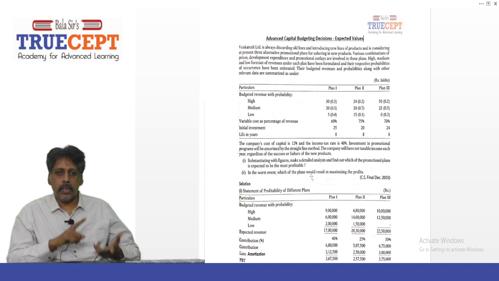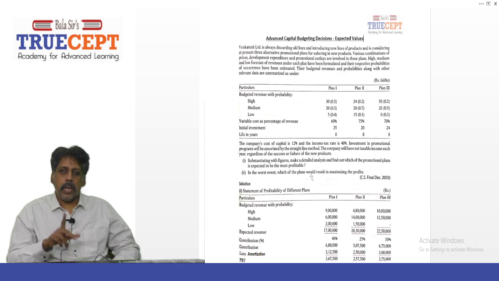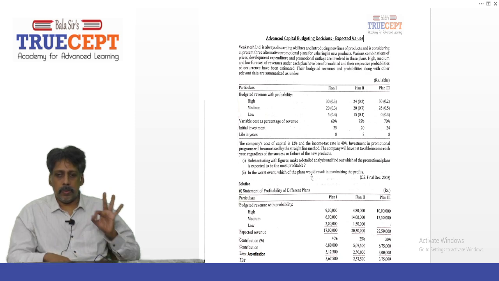And in case sales don't take off, the product is going to tank, then sales will be 5 lakh, and the chance of that happening is 0.4. Now, if you add up all the 3 probabilities, you'll get 1: 0.3 plus 0.3 plus 0.4 in all 1. These are the 3 possibilities.